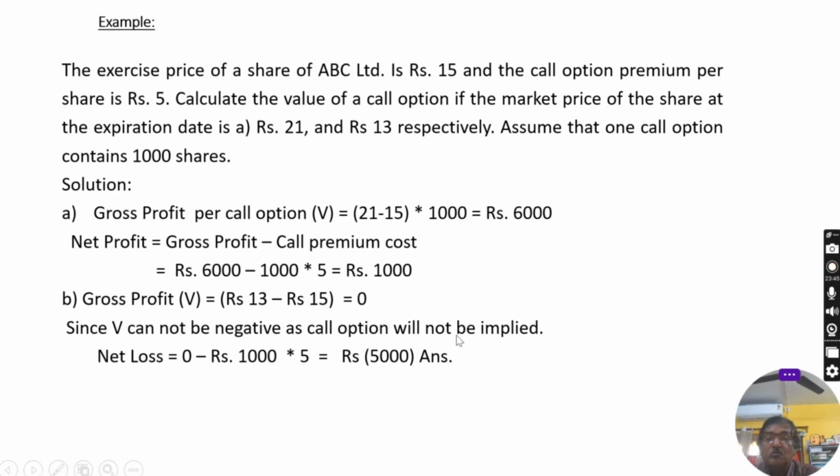And how much cost is required to acquire it? That is 5000. I have already mentioned above. The cost for premium per share is rupees 5, for 1000 shares in a call option. The total cost will be 5,000. That's the total loss, 5,000. That's why it is written in brackets. It means negative profit or loss. In this way, you can find out the benefit or loss or application of a call option.